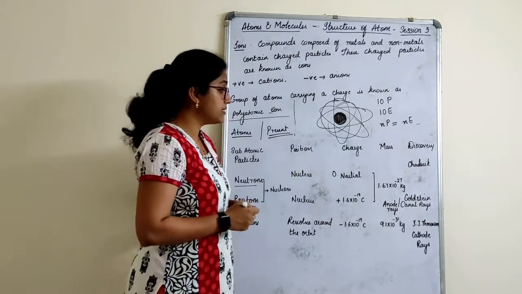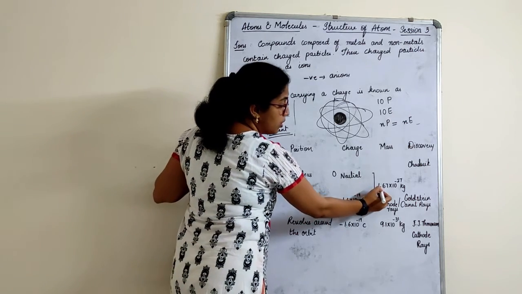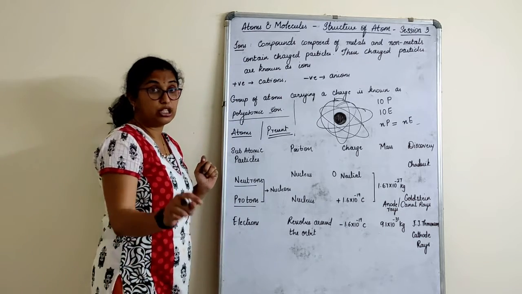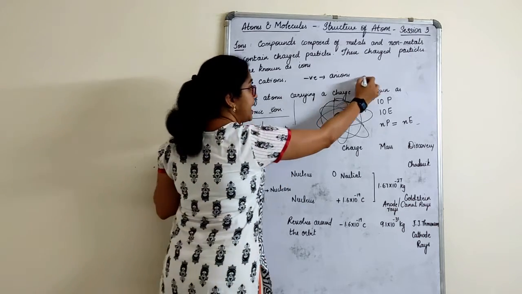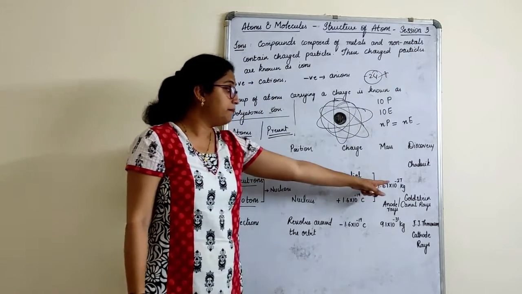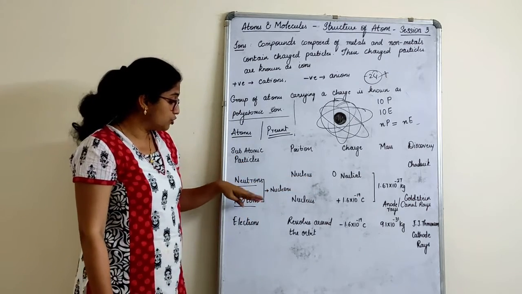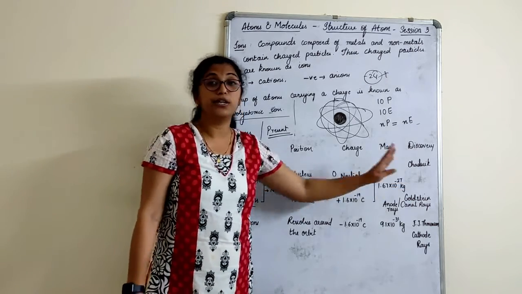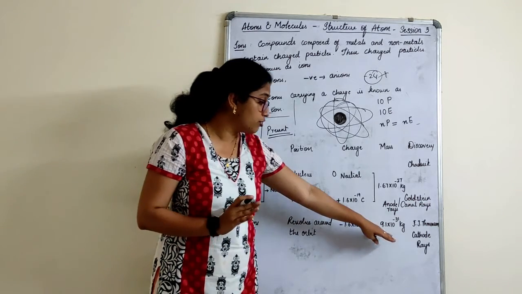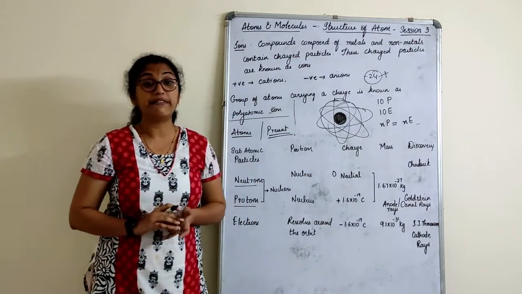Now what is the mass? The mass of a neutron and proton is 1.67 into 10 raised to minus 27 kg. In the book I have given it as minus 24, right? So change that and make it minus 27. So the mass of a neutron and proton is 1.6 into 10 raised to minus 27 kg. The mass of an electron is 9.1 into 10 raised to minus 31 kg.